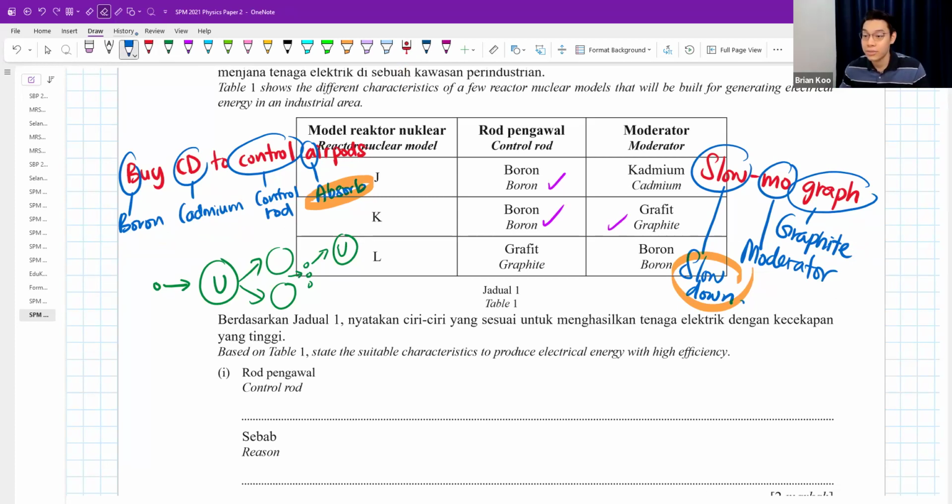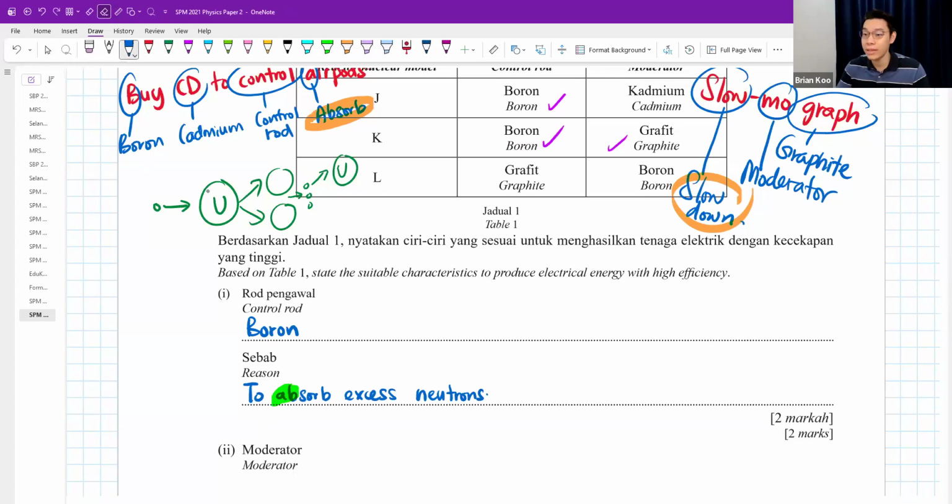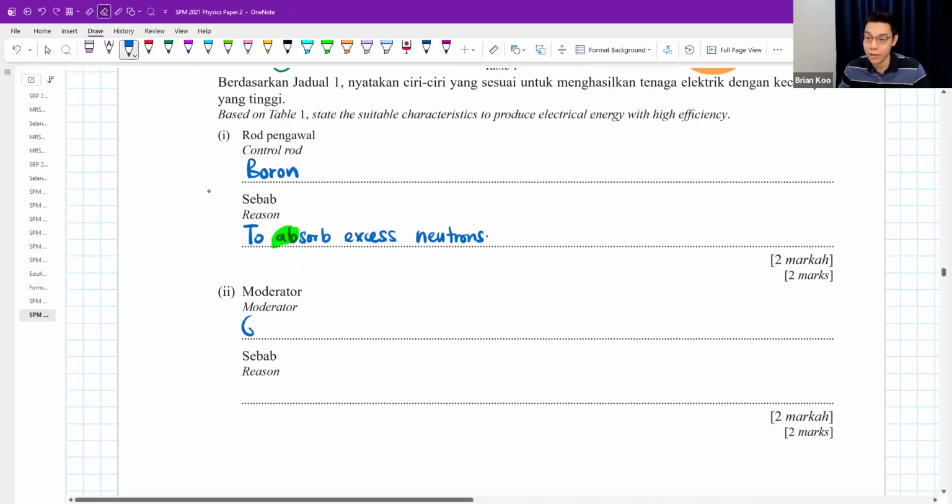Okay, control rod is boron. Best answer, in my opinion, is to absorb excess neutrons. Any extra neutrons, to absorb. Okay. And then moderator, graphite.